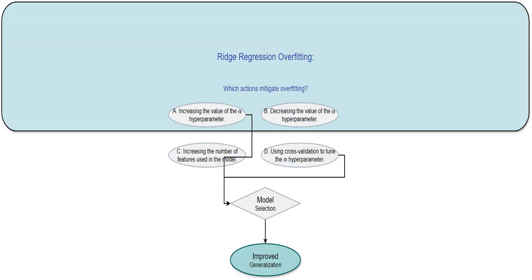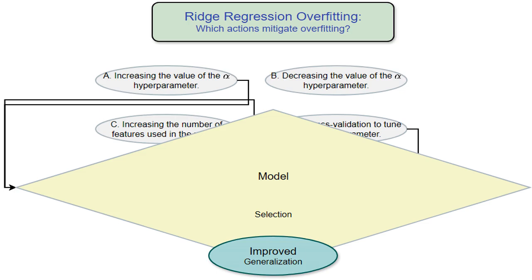This is the main question. I need to choose the actions that prevent a ridge regression model from overfitting the training data, learning the noise instead of the underlying patterns. Overfitting makes my model perform poorly on new data, so I'm looking for ways to improve generalization. This isn't directly related to the immediate problem, but it's a valuable concept. Model selection is choosing the best model from a set of candidates. In this case, I am choosing the best alpha value, using cross-validation to make the right choice.